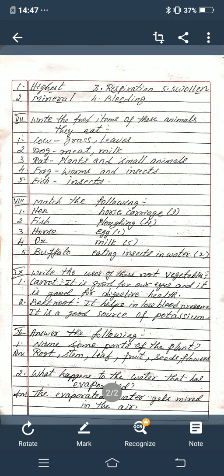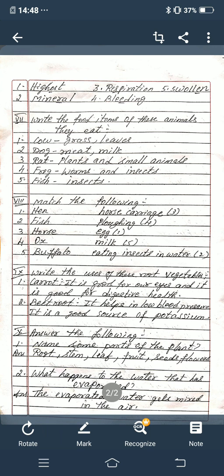Now next main, write the food items of these animals they eat. First one, cow. What will it eat? Grass, leaves. Second one, dog. What will it eat? Meat, milk. Third one, rat.